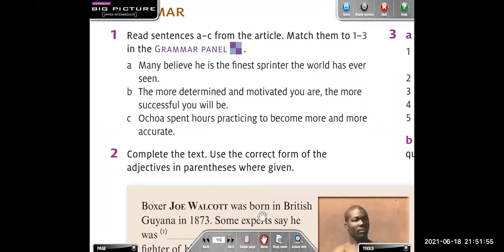Number 1, many believe he is the funniest sprinter the world has ever seen. B, the more determined and motivated you are, the more successful you will be. C, Ochoa spent hours practicing to become more and more accurate. So we are going to use these sentences to complete the grammar panel, okay?